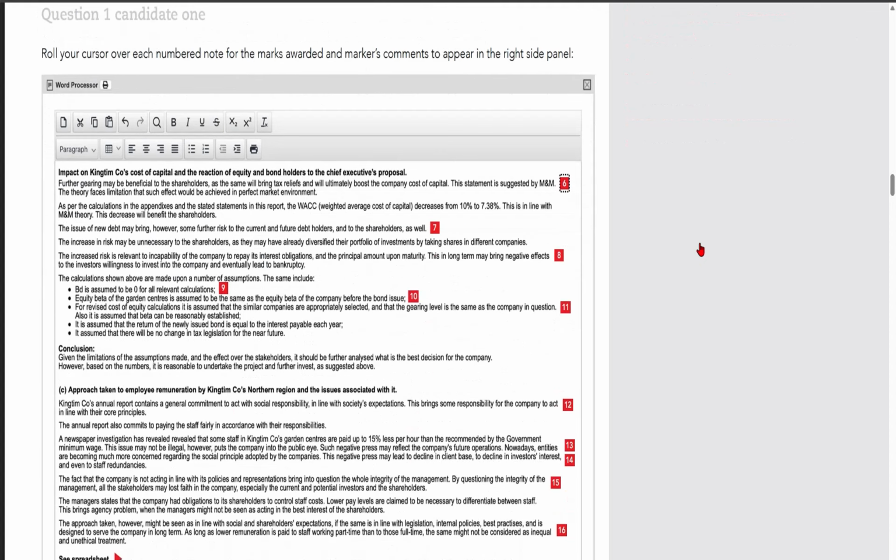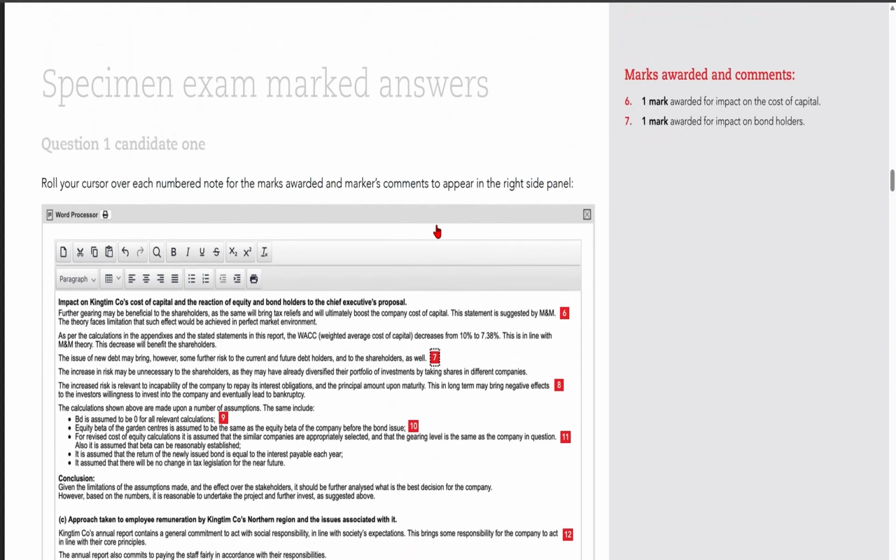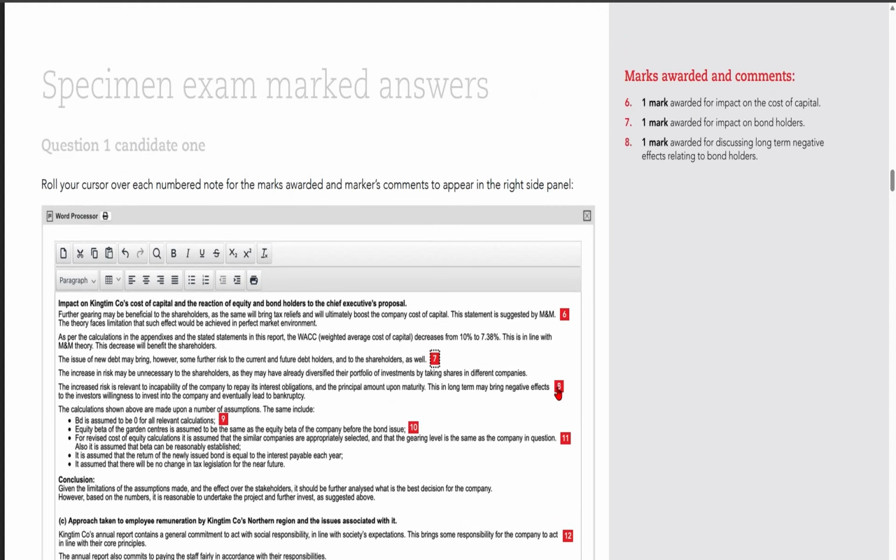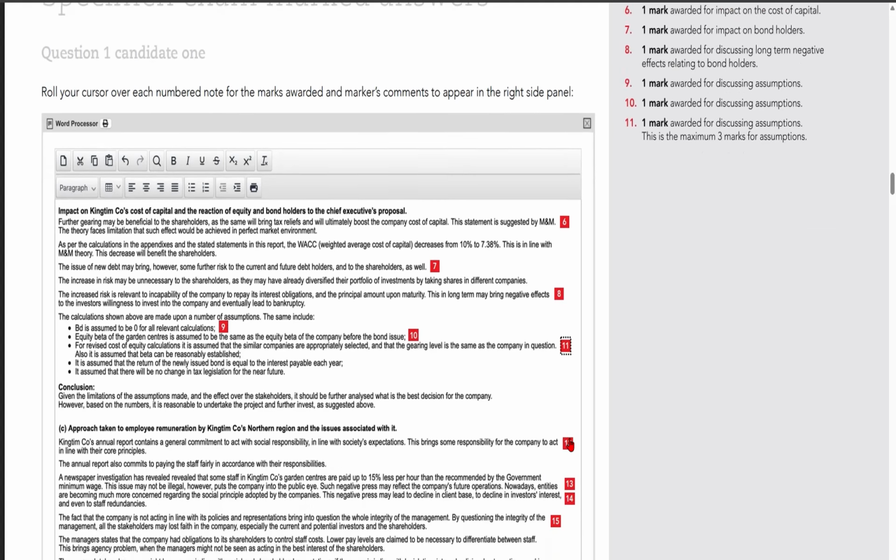Here also she scored 1 mark. So she had scored 1 mark for every 1 point, and the reason has been clearly mentioned.